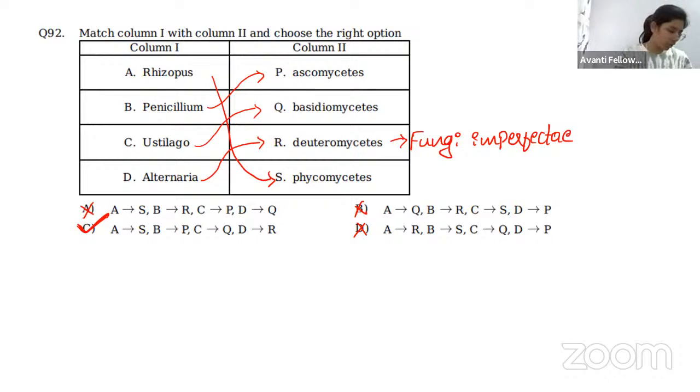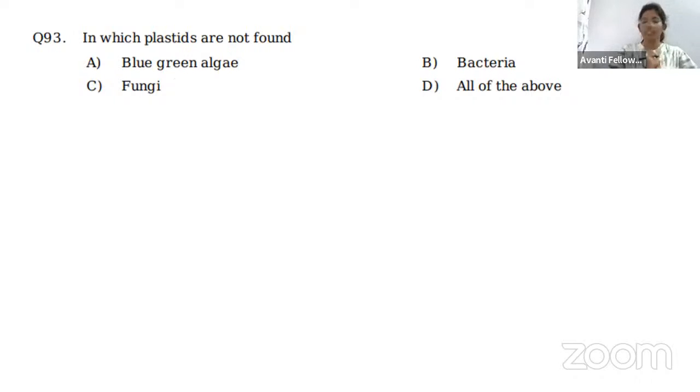Yes, I hope you all can follow what I'm saying. If you have any doubts, yes, I know you are going to ask in the chat box. Next question. In which are plastids not found? Blue-green algae, bacteria, fungi, and all of the above. Can you give me the answers? Any answers in the chat box? Any answers on YouTube? Let me know, Manjula. Okay, so in which are plastids not found?